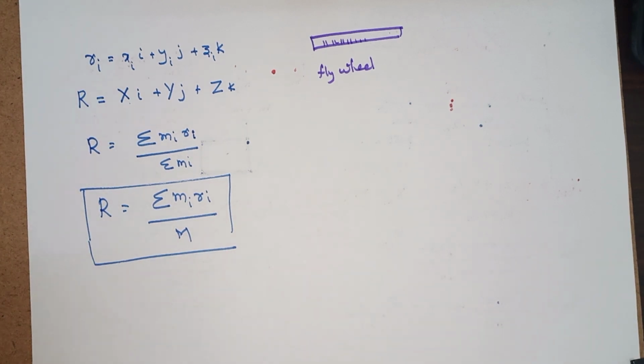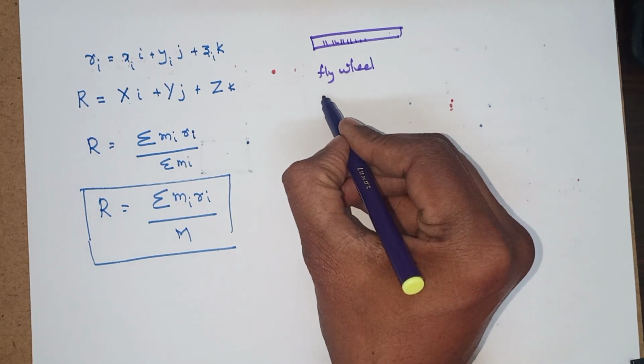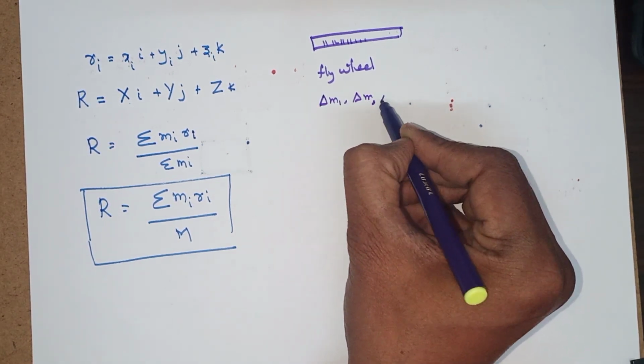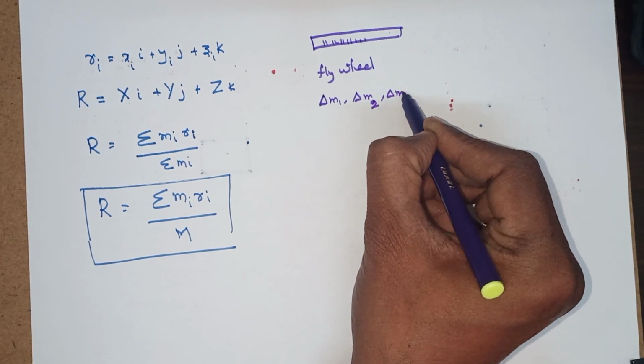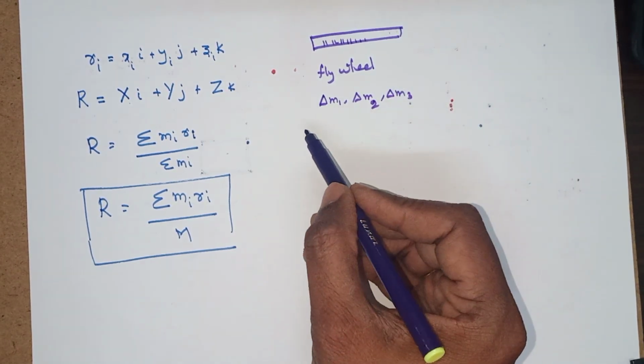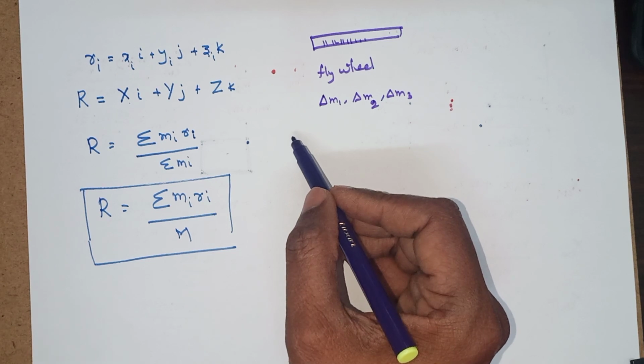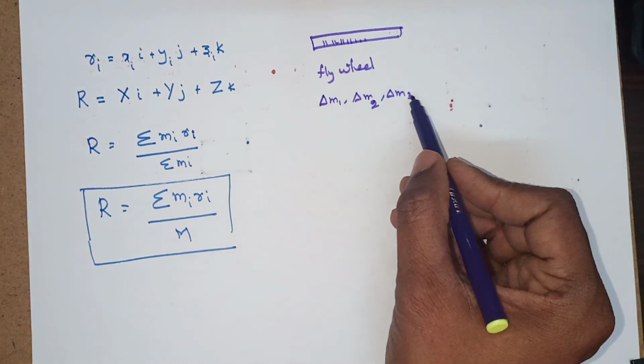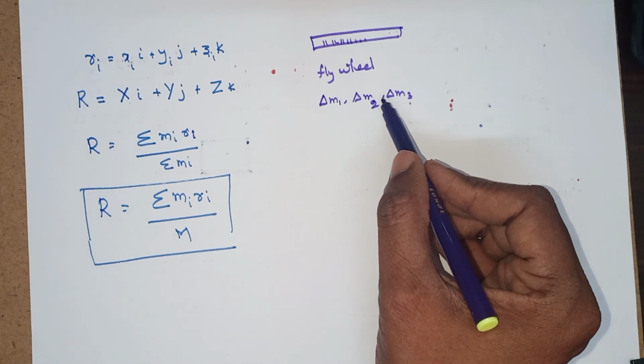Now how to calculate such a continuous distribution of mass over the complete body? We will divide the mass into delta m1, delta m2, delta m3, small masses, so that n number of masses can be considered. As n becomes larger, the spacing becomes very small.